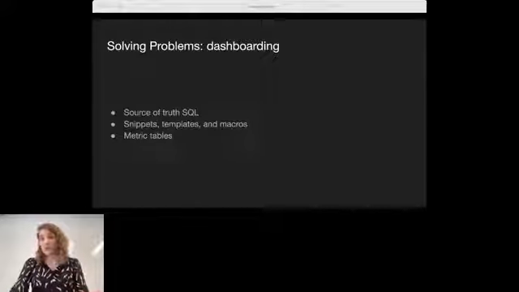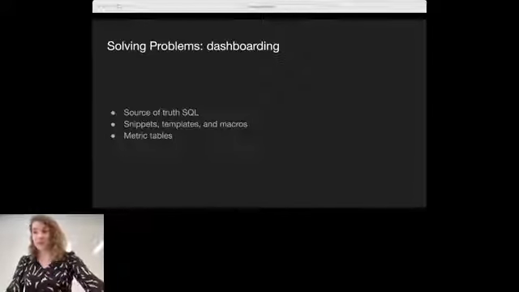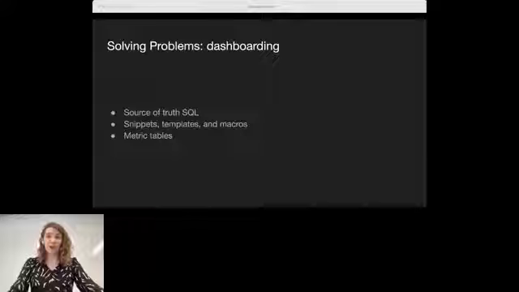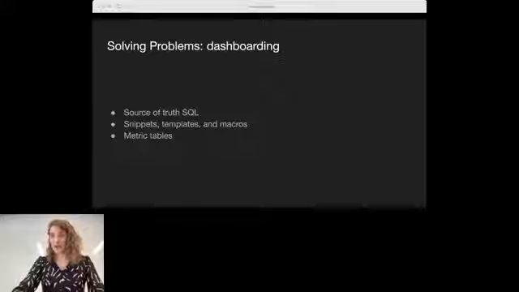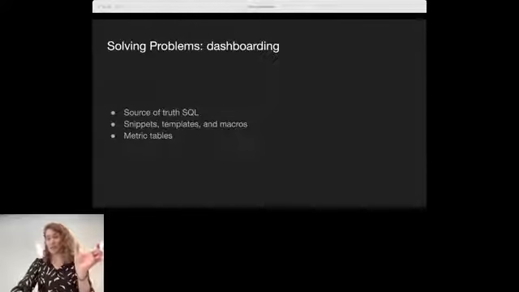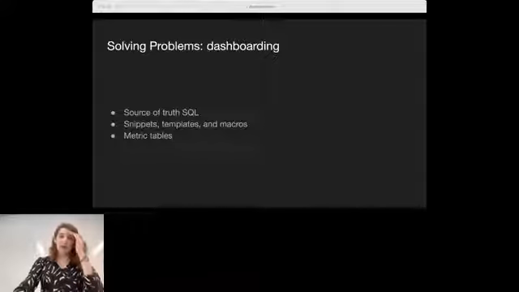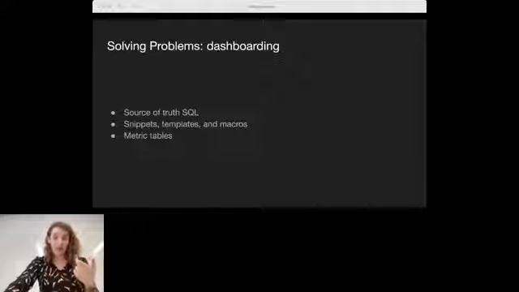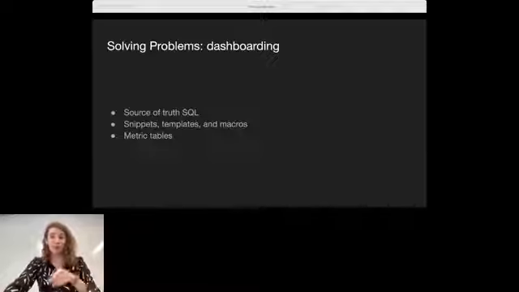Lightweight, it works. You can get a little more advanced when you start thinking about some of the dashboarding tools that exist and how they allow you to use snippets or templates or macros. Instead of copying and pasting the entire query, those tools allow you to define references for those things. So you could define an official average time to auth metric and have that as a template or a macro that you could insert in. You can also create tables of metrics where you just decide on a standard structure and all metrics live in one table. So rather than querying every individual metric every single time in every single place, you just pre-compute everything and point at the pre-computed metric.